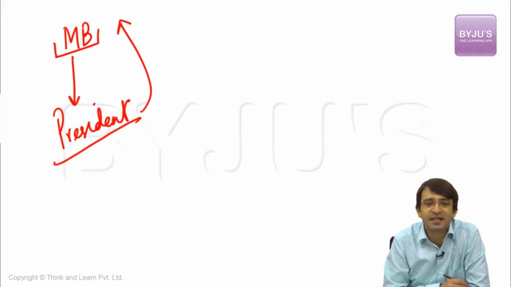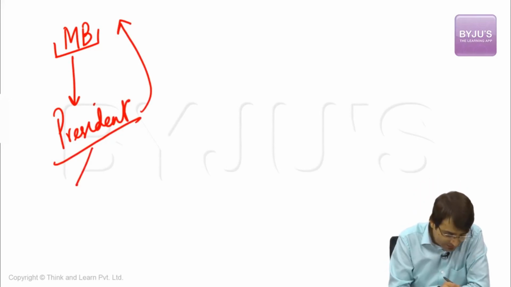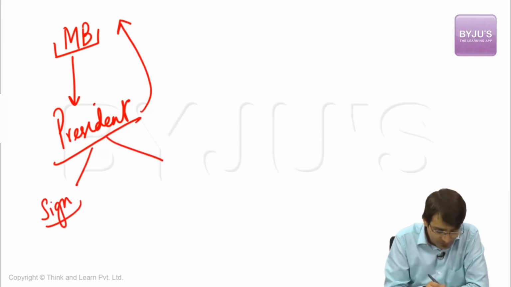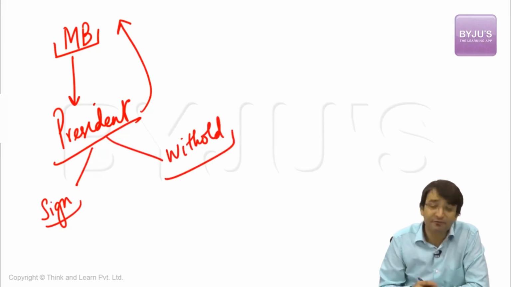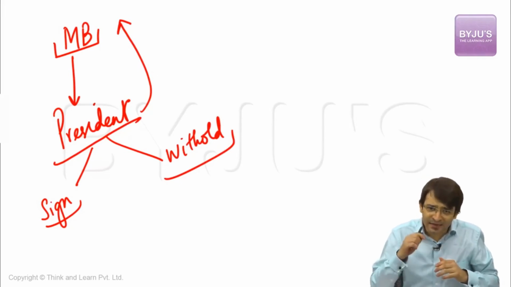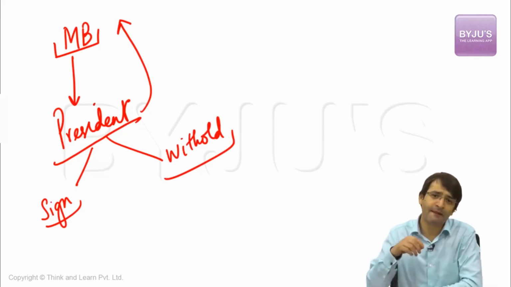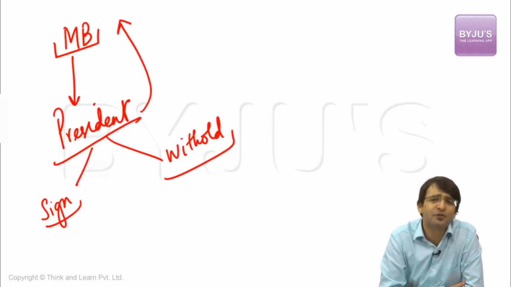That means the President cannot return a money bill for its reconsideration. The President may sign this money bill, or he may withhold his assent to a money bill. That means the President can either give his assent to a money bill or withhold his assent. Normally, the President gives his assent to a money bill because of his introduction, because of his recommendation that